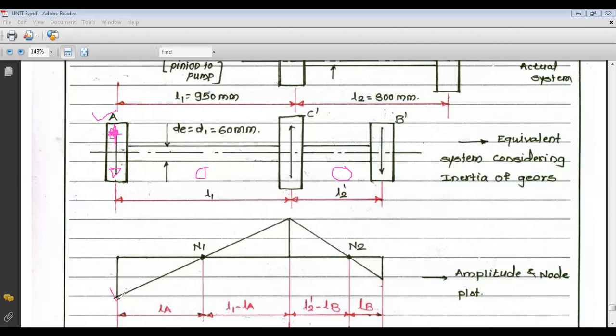So this rotor A rotates in the opposite direction. So this is downward, this is also downward, and this is upward.